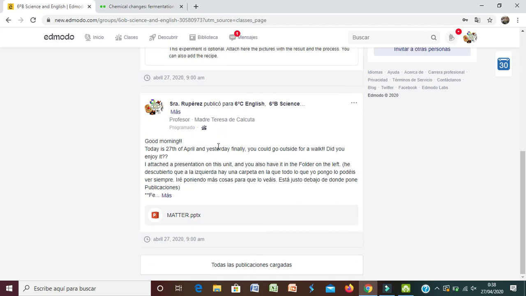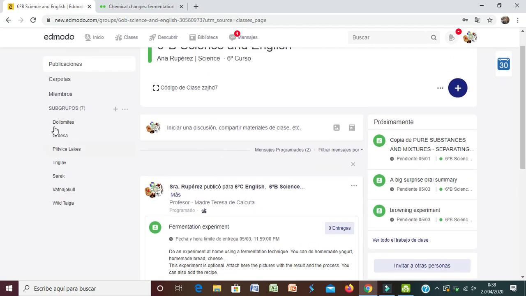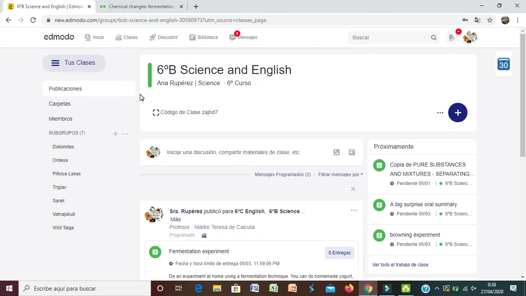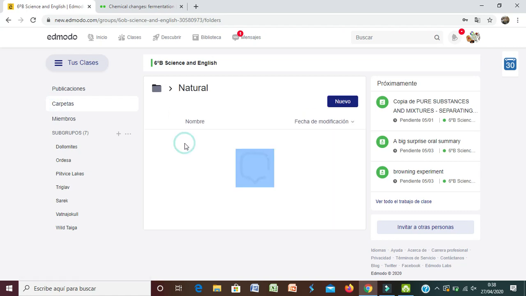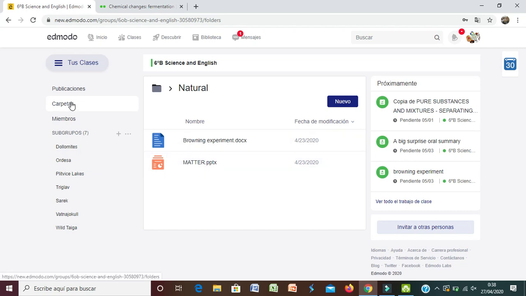Here is the message that I attached, a presentation on this unit, and you also have a folder on the left. That's what I explained to you. Here on the left of every class you have something that says carpetas, and you click and you have this. Here I'm going to put all the things that I upload so that you have them at hand. And there is a presentation called Matter.